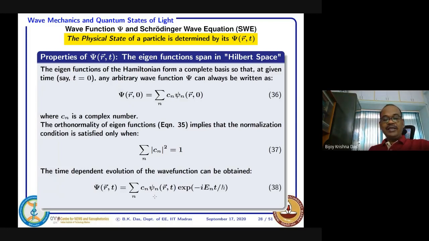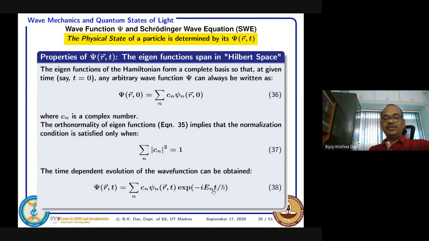So if it is the nth function, oh, I think it is a typo. This t should not be there because I have factored it. So psi n are associated with energy dependent oscillations, exponential of minus i E_n t by h-bar.